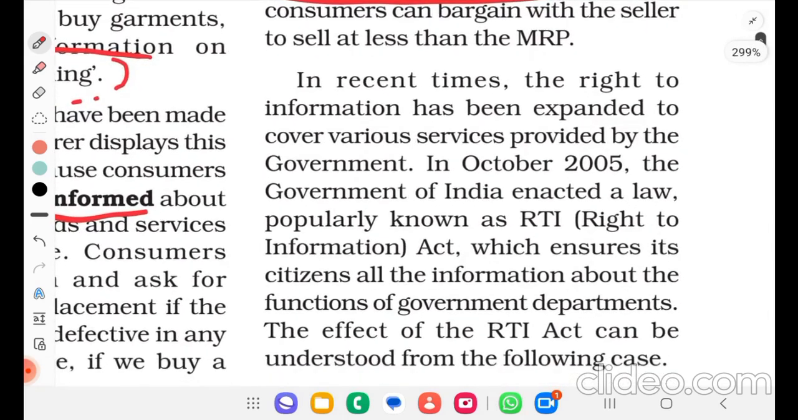In recent times, the right to information has been expanded to cover various services provided by the government. In October 2005, the Government of India enacted a law popularly known as RTI, the Right to Information Act, which ensures its citizens all the information about the functions of government departments. The effect of the RTI Act can be understood from the following case.